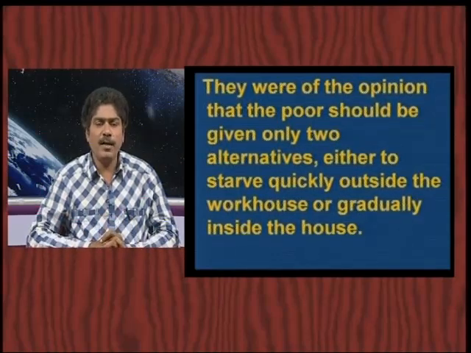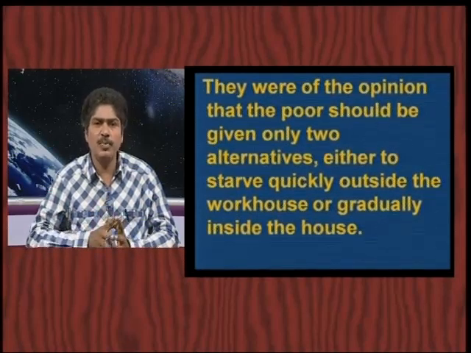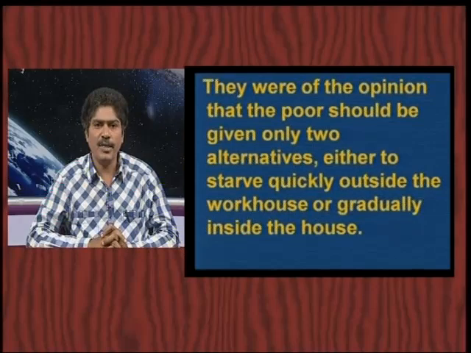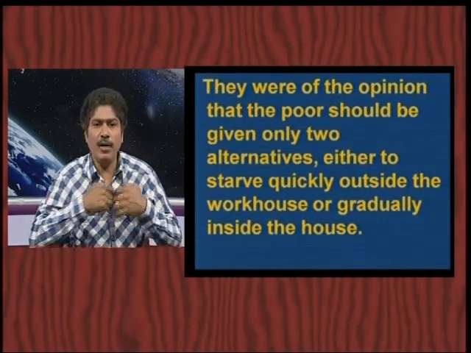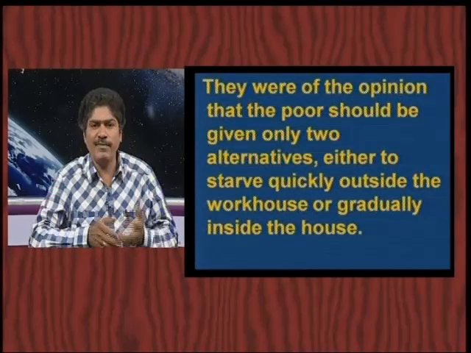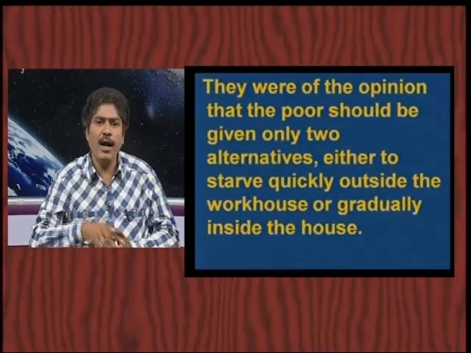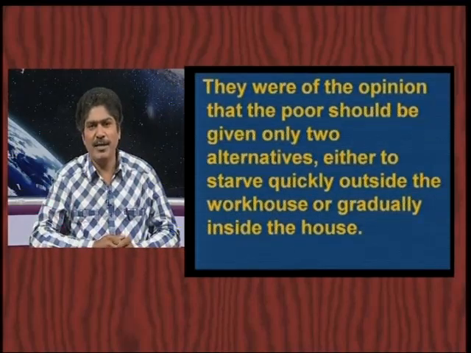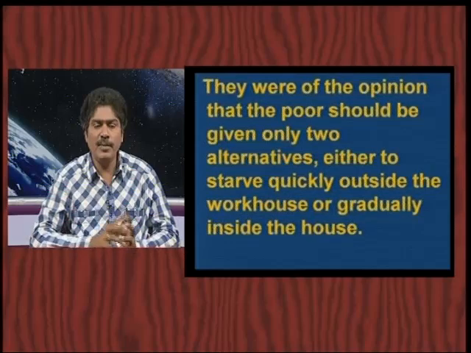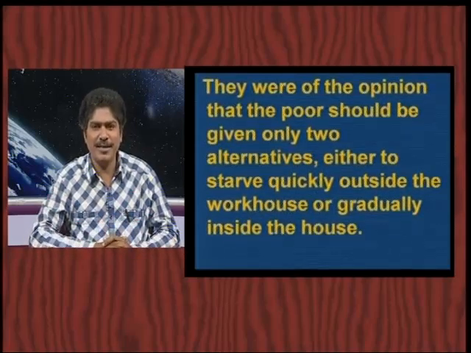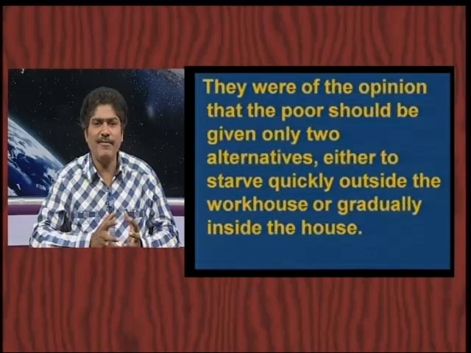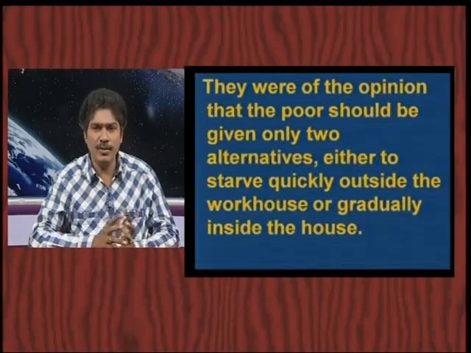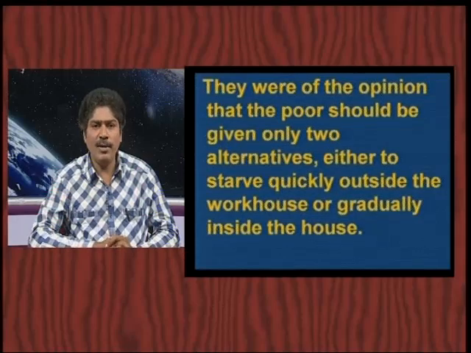According to them, there are two alternatives for these poor orphan children. That is, they feel that they have to starve quickly when they are outside, and they have to starve gradually inside the house. That means anyhow the ultimate destination for them is starvation, no food at all. That is the way of treatment that is being given to poor orphan children in that committee, dear children.